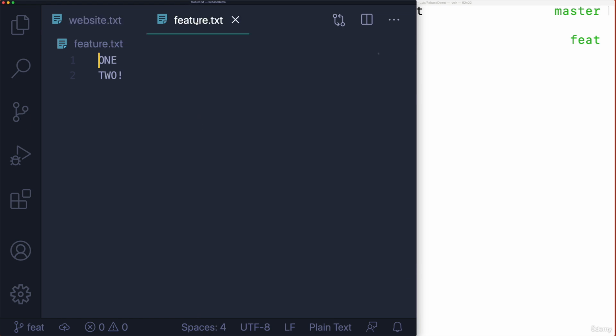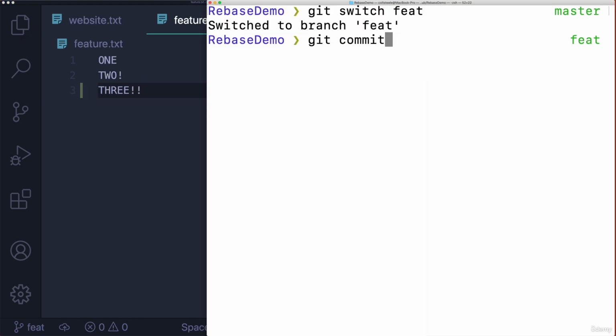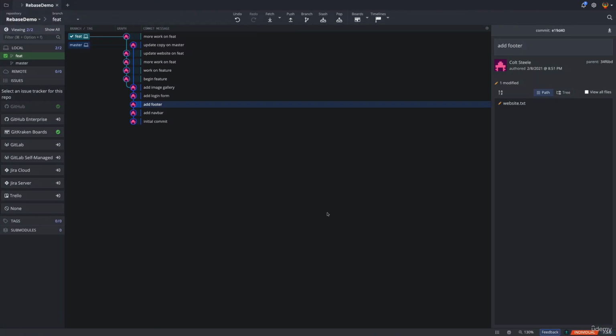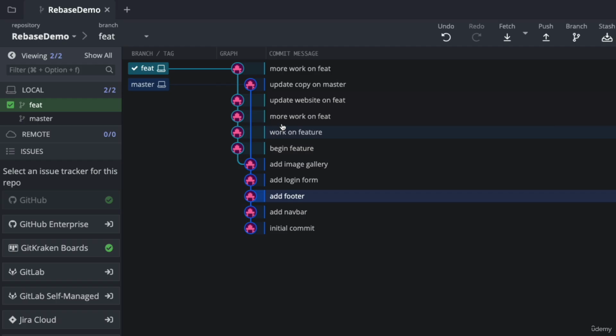Let's do a tiny bit more work. Git commit -am, right? More work on feature. All right, so here's what our history looks like in GitKraken. So we have a divergence, if that's the right way of saying that. We have our feature branch, which has some work that's not on master, quite a lot of work. But then master has new work. We'll pretend we pulled that down.